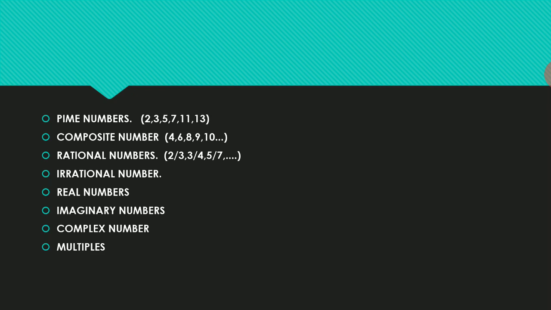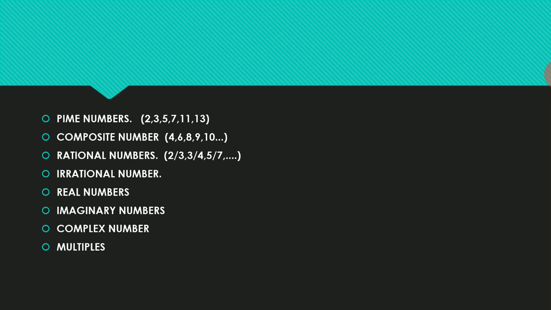A number that can be divided by another number a certain number of times without a remainder is called a multiple. It is a number we can divide by other numbers without any remainder. When we divide and the remainder is 0, those numbers we call multiples.